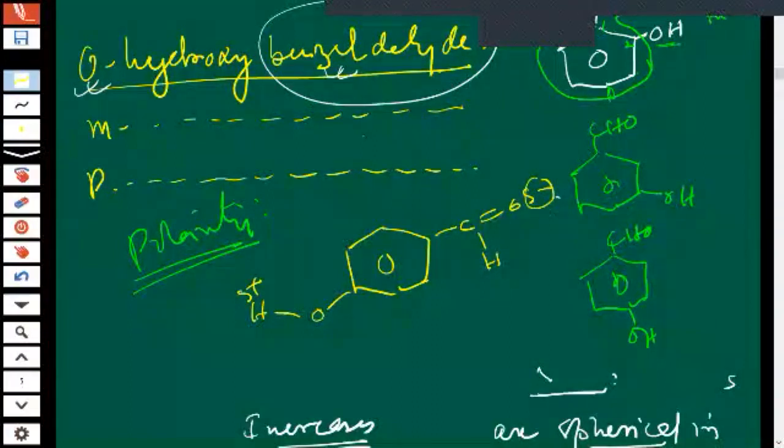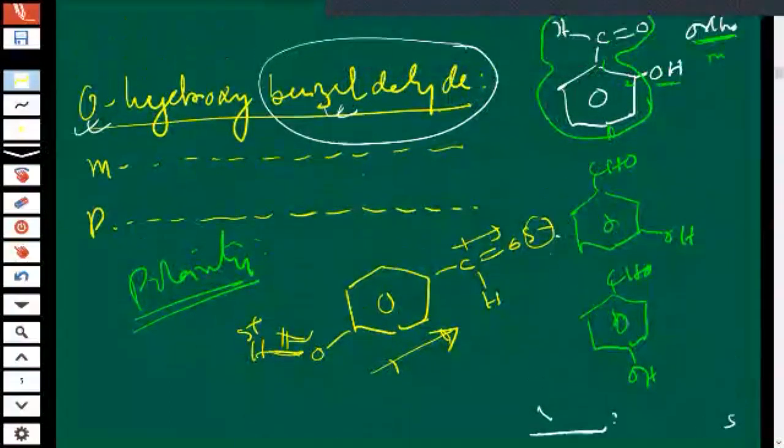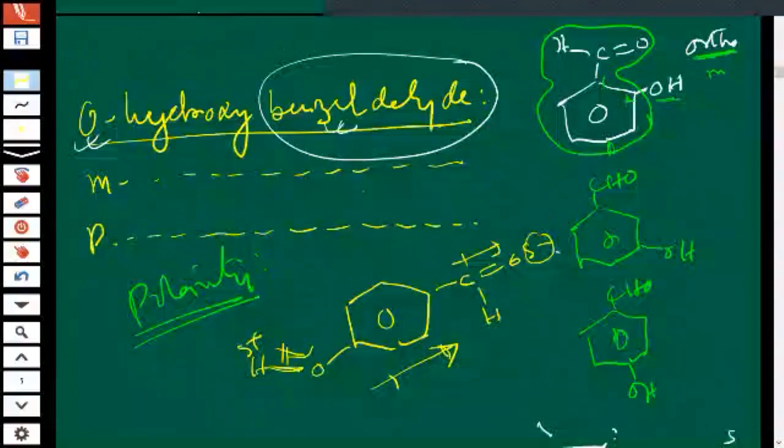So some polarity is there in this bond, and some polarity is also here in this bond. So all the polarity is moving in one side only. So I think more polarity is in para-hydroxybenzaldehyde.